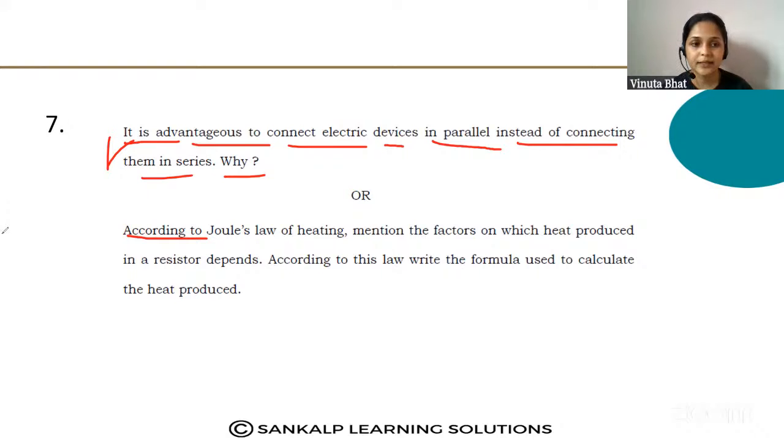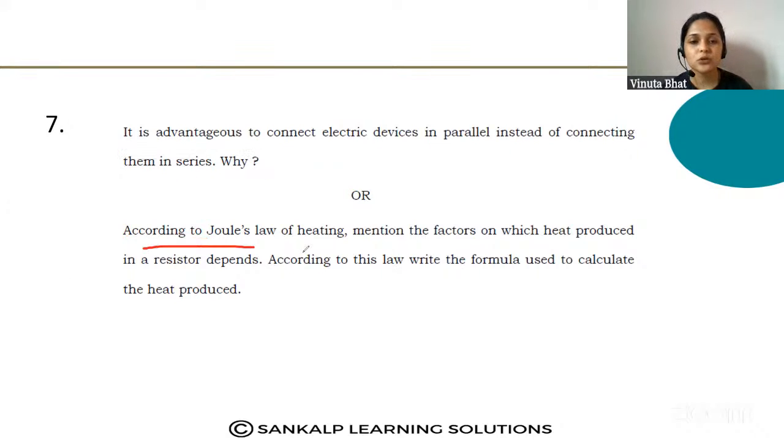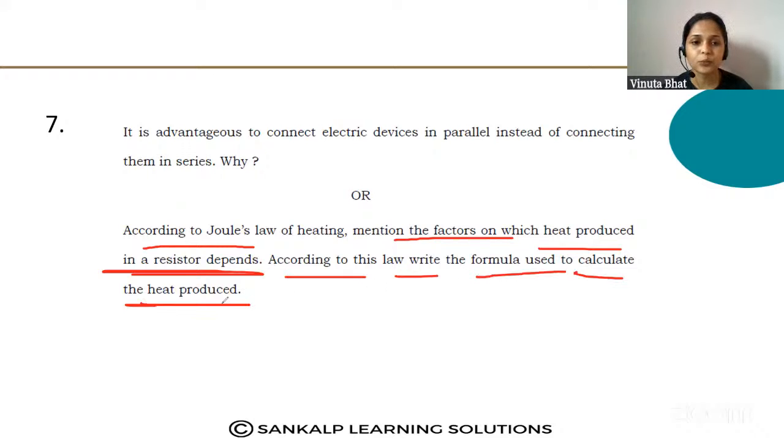Let us see the second question. According to Joule's law of heating, mention the factors on which the heat produced in a resistor depends. And according to this law, write the formula used to calculate the heat produced. Here, the factors on which the production of heat depends. Here, what we can say.